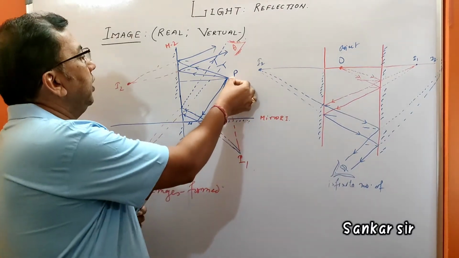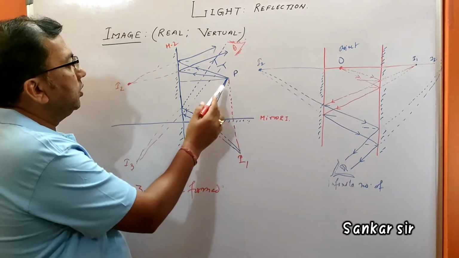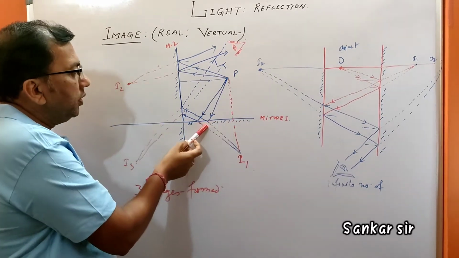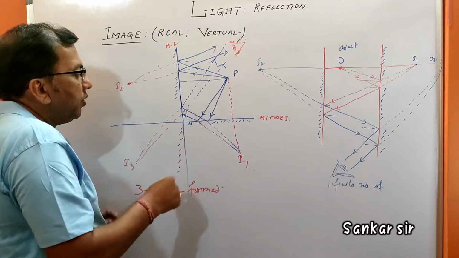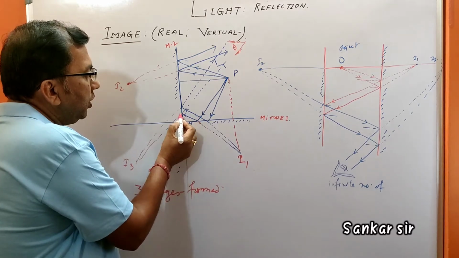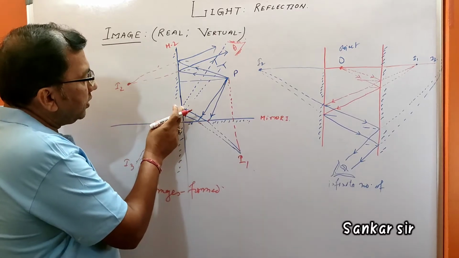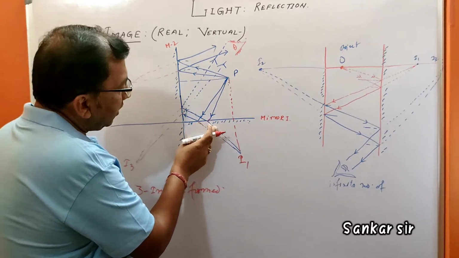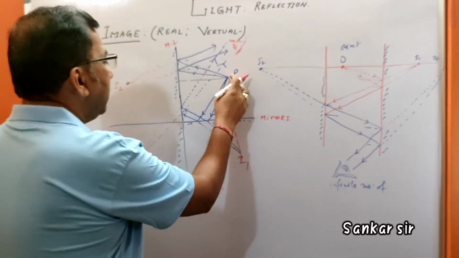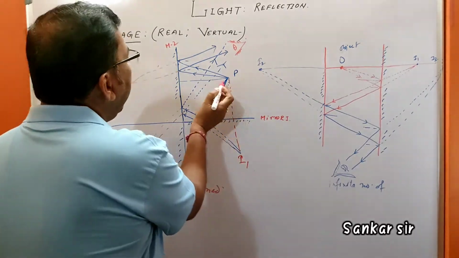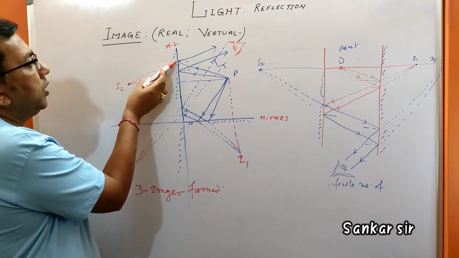Suppose a ray of light is coming out from here, and another ray. This is the mirror. This ray gets reflected from here to here, and this one from here to here. If you trace them back, they appear to meet here, and this one appears to meet here. And again two rays of light go out to this mirror too.